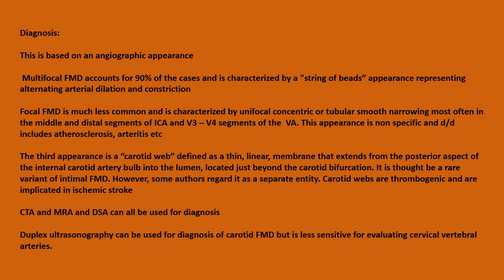The third appearance is a carotid web, defined as a thin linear membrane that extends from the posterior aspect of the internal carotid artery bulb into the lumen located just beyond the carotid bifurcation. It is thought to be a rare variant of intimal FMD. However, some authors regard it as a separate entity. Carotid webs are thrombogenic and are implicated in ischemic stroke. CT, MRA, and DSA can all be used for diagnosis. Duplex ultrasonography can be used for diagnosis of carotid FMD, but is less sensitive for evaluating cervical vertebral arteries.